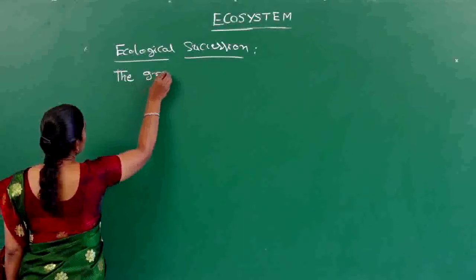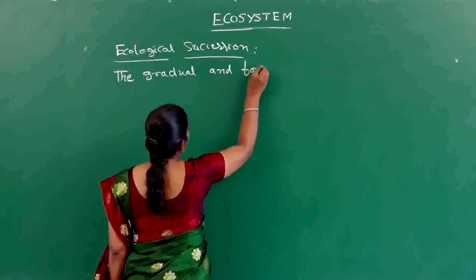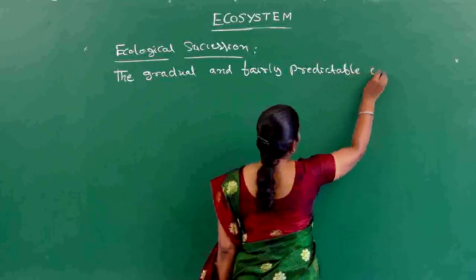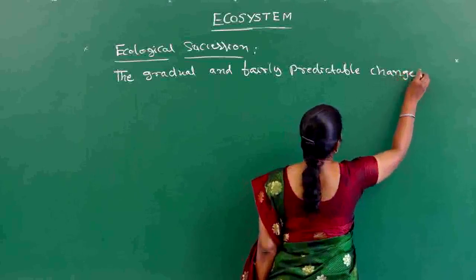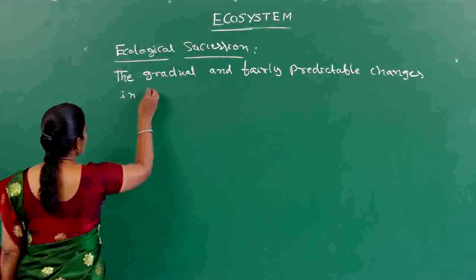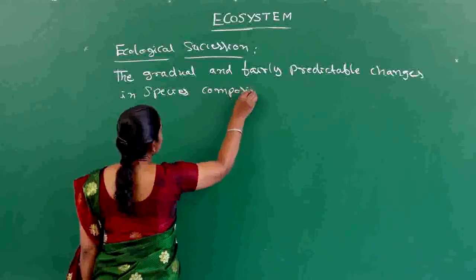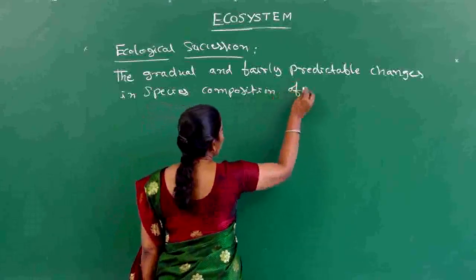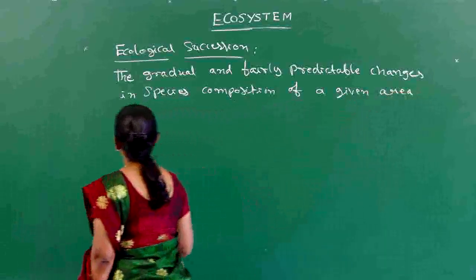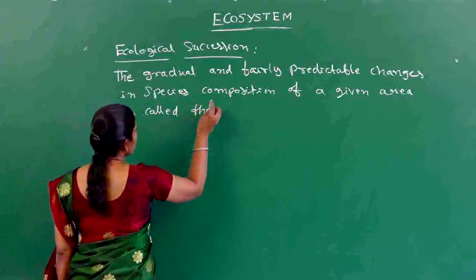the gradual and fairly predictable change in species composition of a given area is called ecological succession.